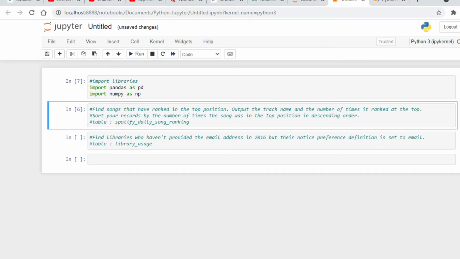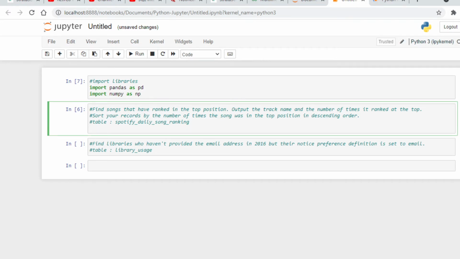And after that, now our first question is find songs that have ranked in the top position, and we need to output the track name and the number of times it ranked at the top. And after that, we need to sort our records by the number of times the song was in the top position in descending order. So we have table Spotify daily song ranking.